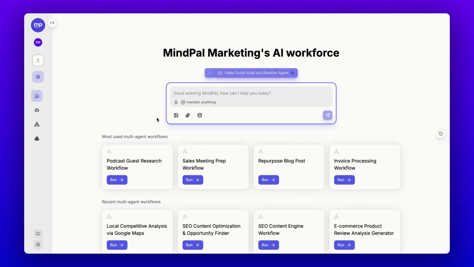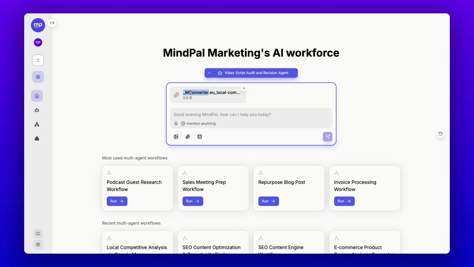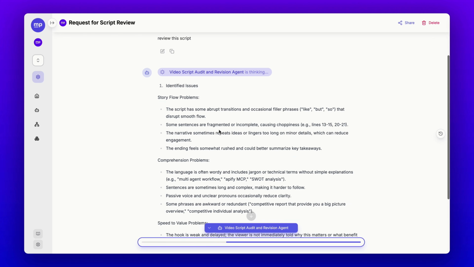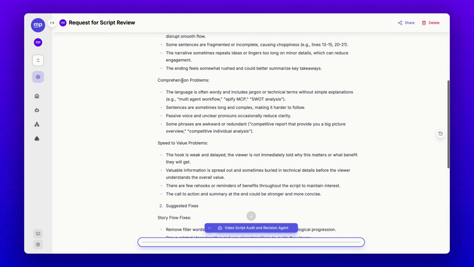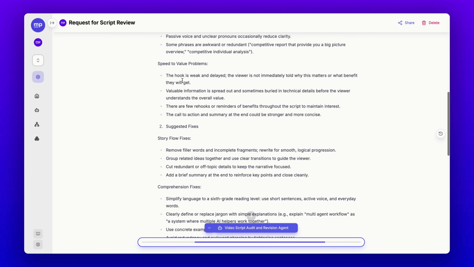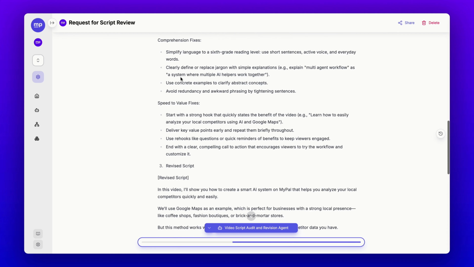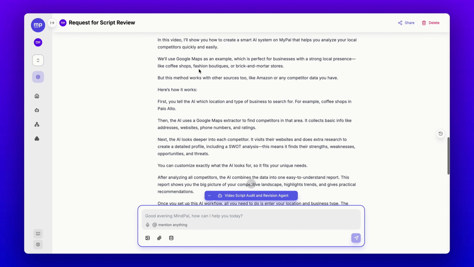I can find this newly created agent in the agent library. Let's say I have a new video I just recorded. I can attach the raw script here and ask it to review and revise the script for me, starting with identifying issues, offering fixes, and finally delivering a revised script that applies all the improvements.